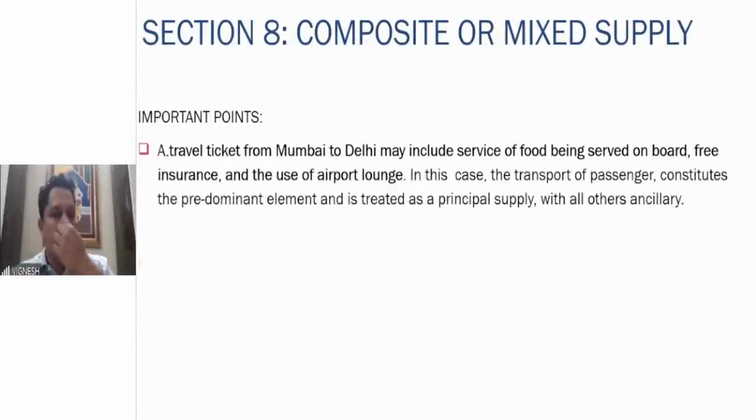Some examples. A travel ticket from Mumbai to Delhi may include service of food being served on board, free insurance, and the use of the airport lounge. So in this case, what is the main element here? Transport of the passengers is the main element, that is the principal supply. Use of airport lounge, insurance, food, all these are auxiliary to the principal supply, which is transport of passengers.